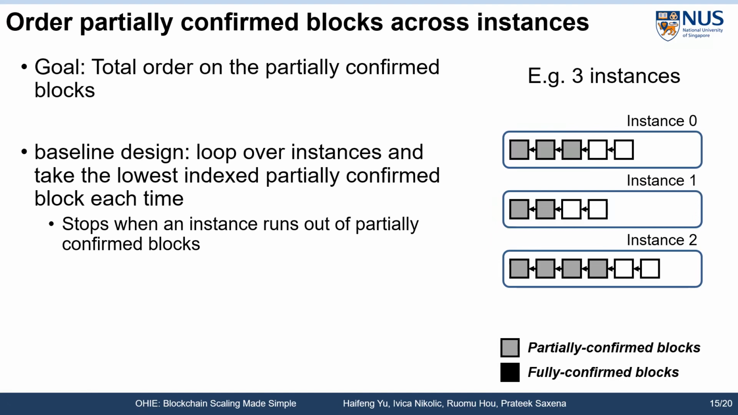a single list. Let's look at a simple baseline design to generate the list. The baseline design orders the partially confirmed blocks by running over the chains one by one and putting the smallest index partially confirmed blocks into the list each time. This ordering will take the first block on instance 0 as the number 1 block and the first block on instance 1 as the number 2 block, and so on. Such process stops once it reaches an instance that runs out of partially confirmed blocks. All the blocks that have been included in the total order are defined to be fully confirmed blocks.